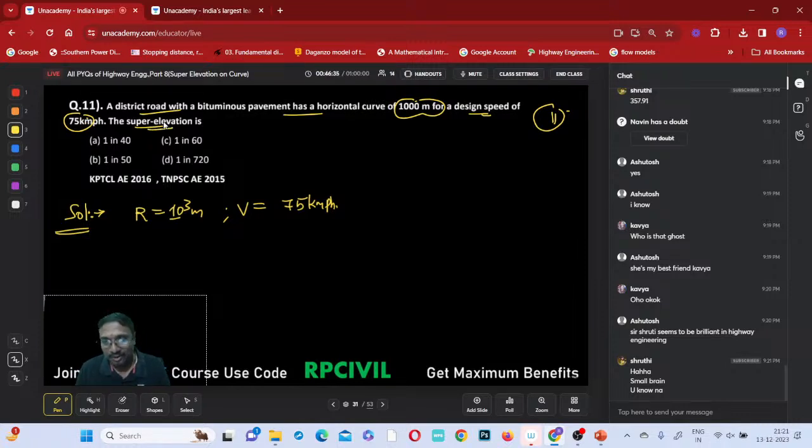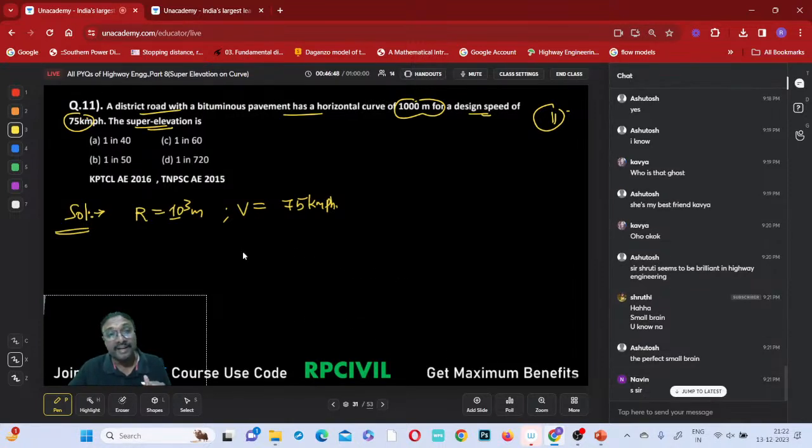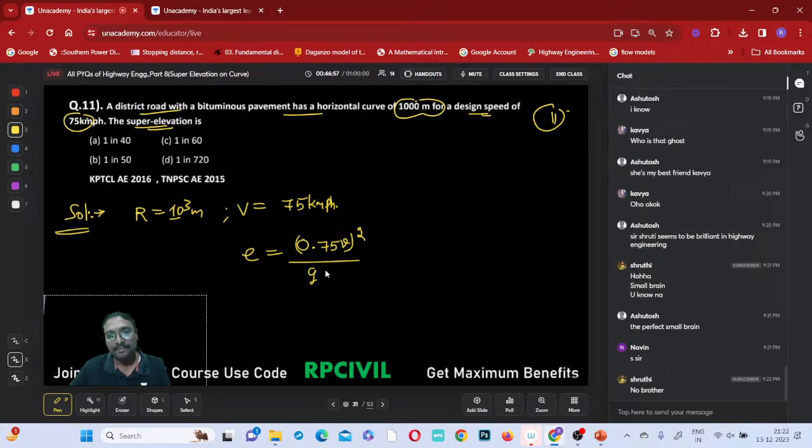Naveen, your question came. Here nothing is mentioned, right? Whether it is equilibrium super elevation or a mixed traffic condition, nothing is mentioned. When nothing is mentioned, what we need to do? By default, you have to go for the mixed traffic condition only. If no specific condition is mentioned, you have to go for the mixed traffic condition only. So that is capital V square by which one?